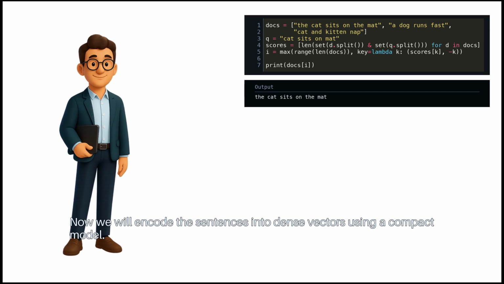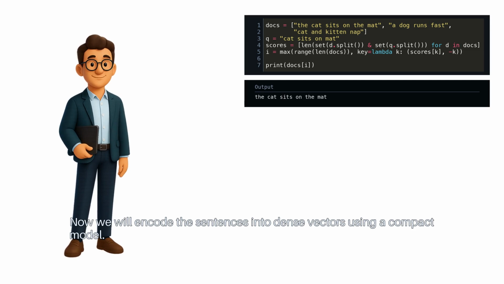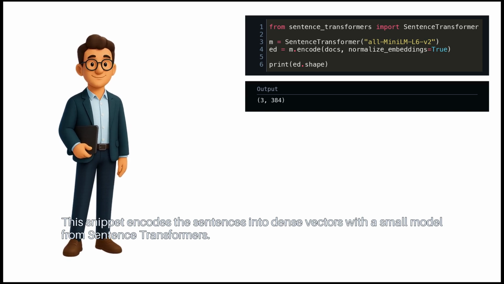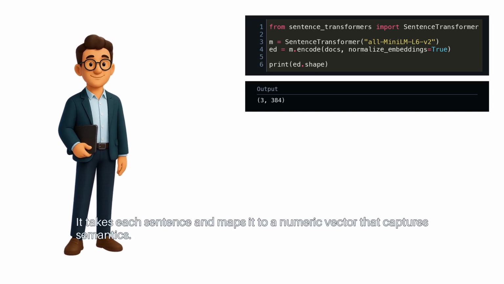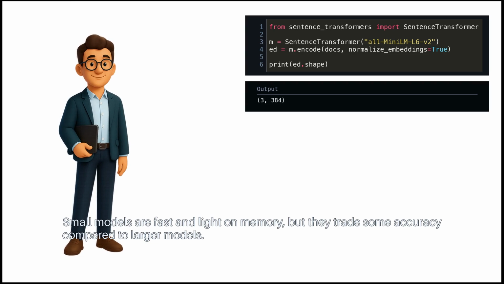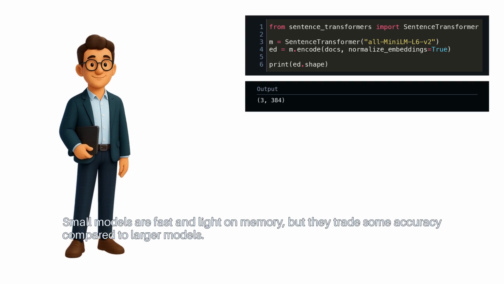Now, we will encode the sentences into dense vectors using a compact model. This snippet encodes the sentences into dense vectors with a small model from sentence transformers. It takes each sentence and maps it to a numeric vector that captures semantics. Small models are fast and light on memory, but they trade some accuracy compared to larger models.